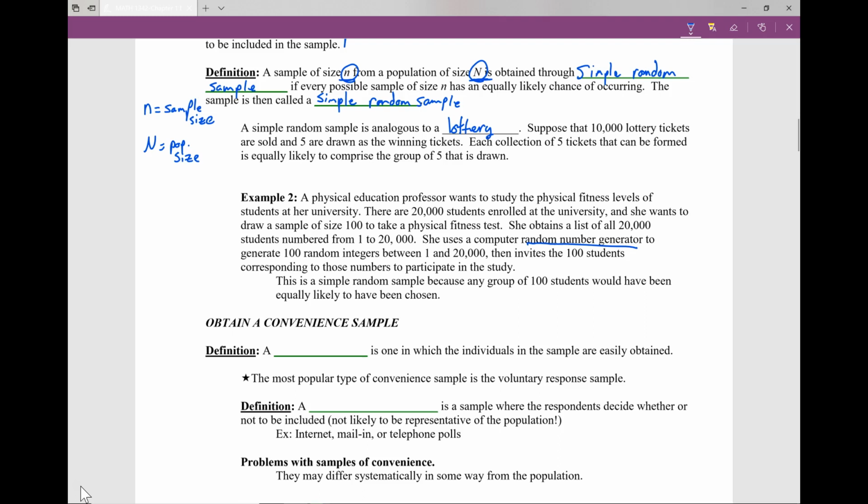She gets the top 100. Those top 100 have absolutely nothing in common except that the computer gave them a number randomly, by which it selected them to be participants in the study. This is a simple random sample because she went out and got 100 students, and every single set of 100 students is equally likely of being selected.